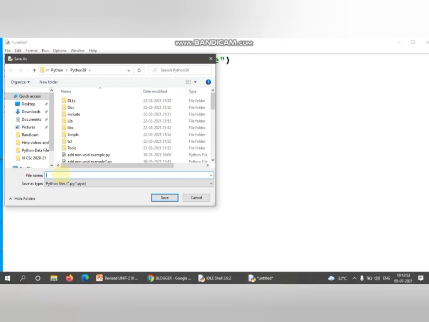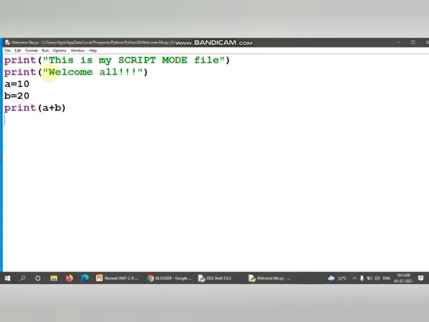Let me give welcome file. So it is welcome file.py. You may give .py over here, but by default it is going to save it with the .py extension itself. So save, and see, the name welcome file.py has come. That means the name of this particular file is welcome file.py.